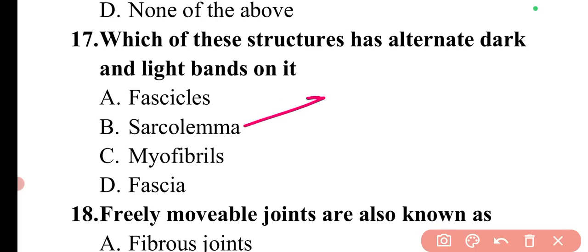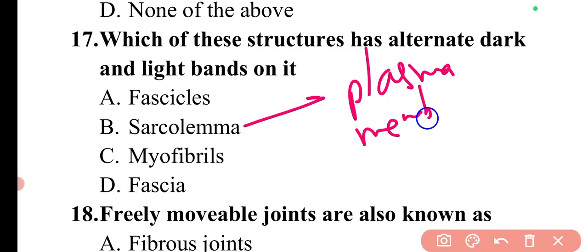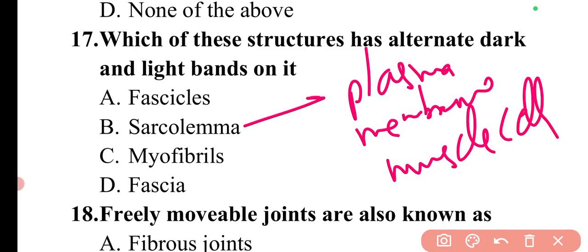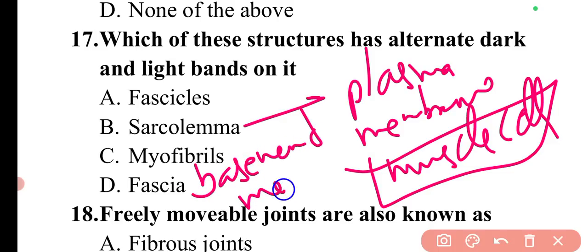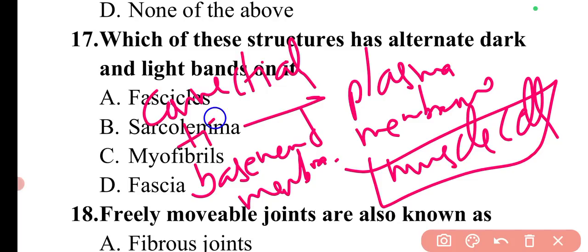Then if I talk about the sarcolemma, the sarcolemma is basically the plasma membrane of the muscle cell, and it is surrounded by a basement membrane and endomysial connective tissue. Basically, it is surrounded by connective tissue and basement membrane.